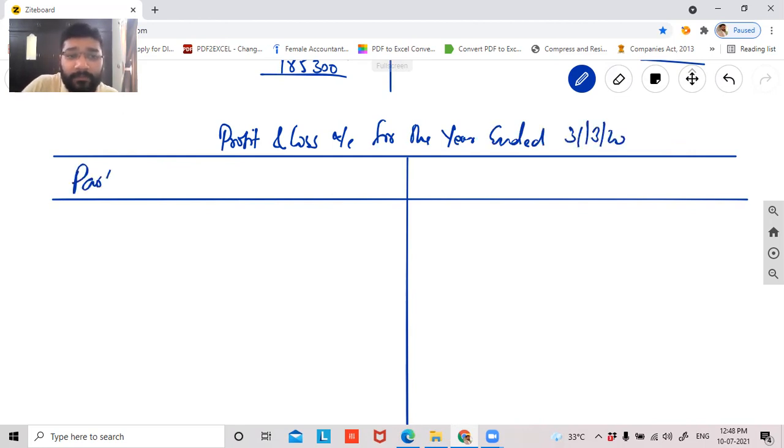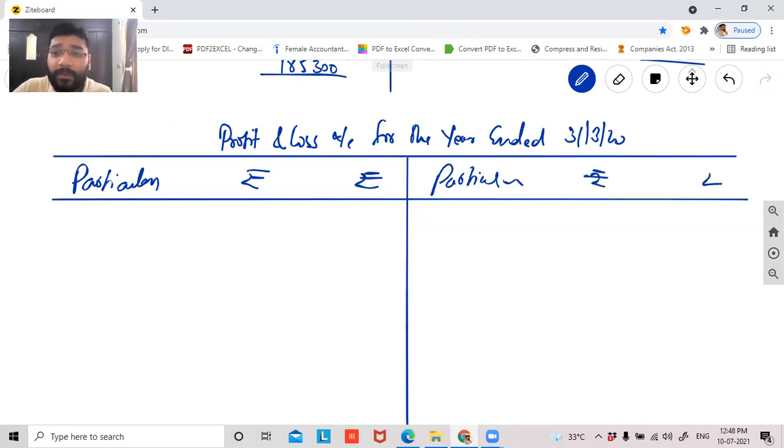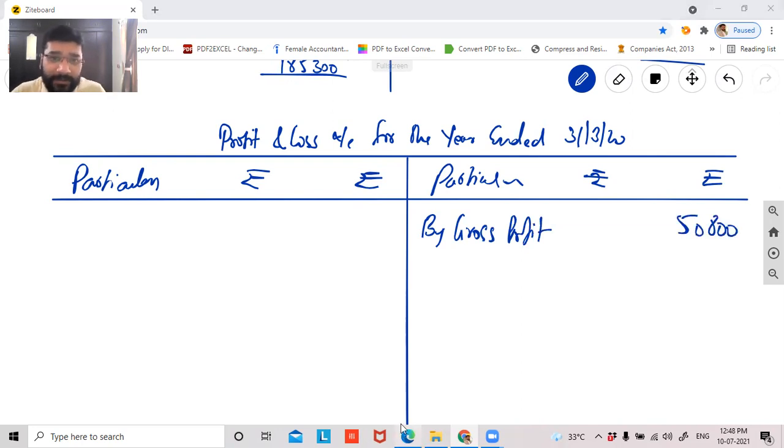Again, particulars, rupees inner column, rupees outer column. By gross profit 5,800. First we'll write this, then we'll go forward.